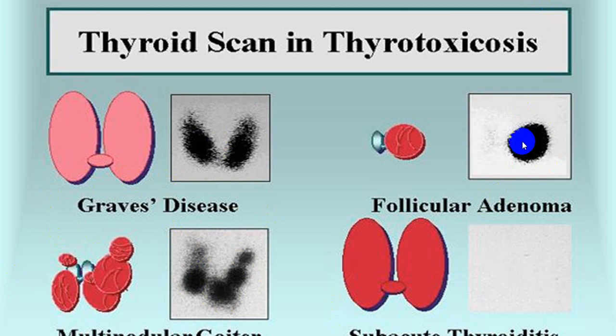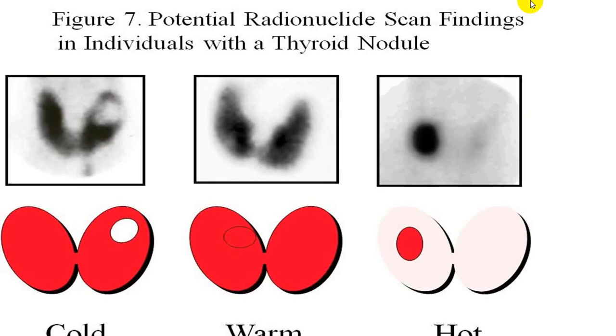If there is a single nodule having a very high uptake, it is a solitary nodule, what we call Plummer's disease. In a subacute variety, usually there is low uptake, so that gives rise to what we call the subacute variety or De Quervain variety. If there is a small area which has no uptake, we call it a cold nodule. If the entire gland has an uptake but it is not very high, we call it a warm nodule. And if there is a small area which has a very high uptake, we call it a hot nodule.